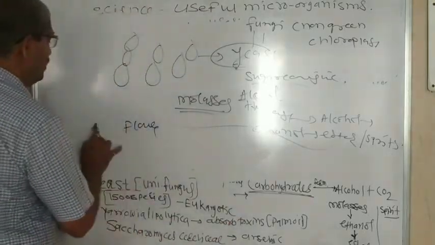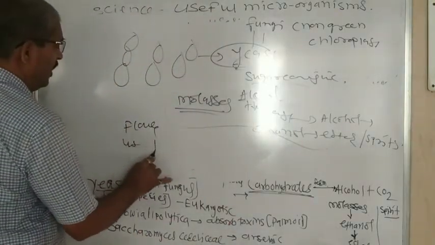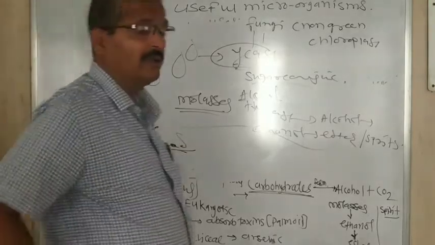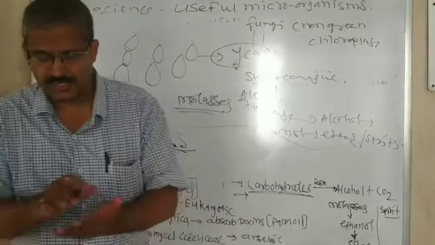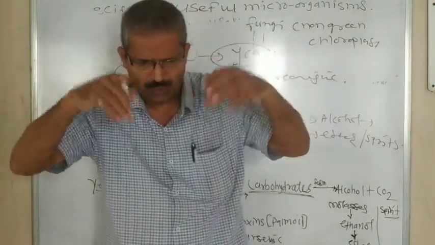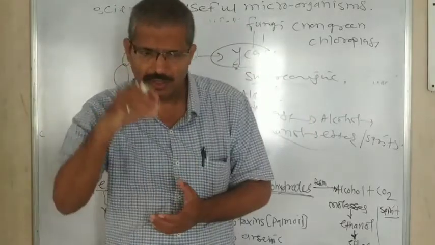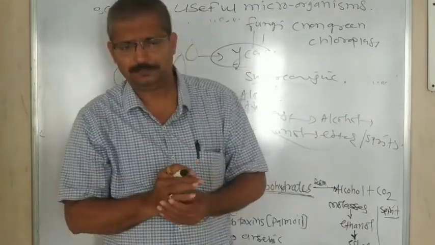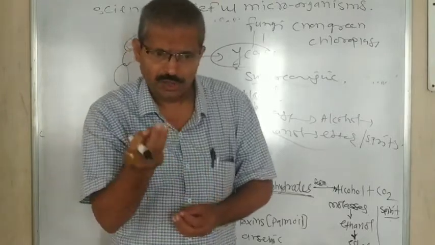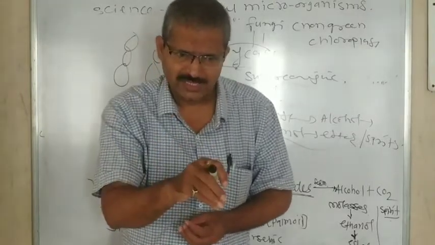Therefore, yeast cell is used to make bread. You know, breads are fluffy. Whenever bread is made, 2-3 drops of yeast cells are added to the gluten, in the flour of maize or wheat.